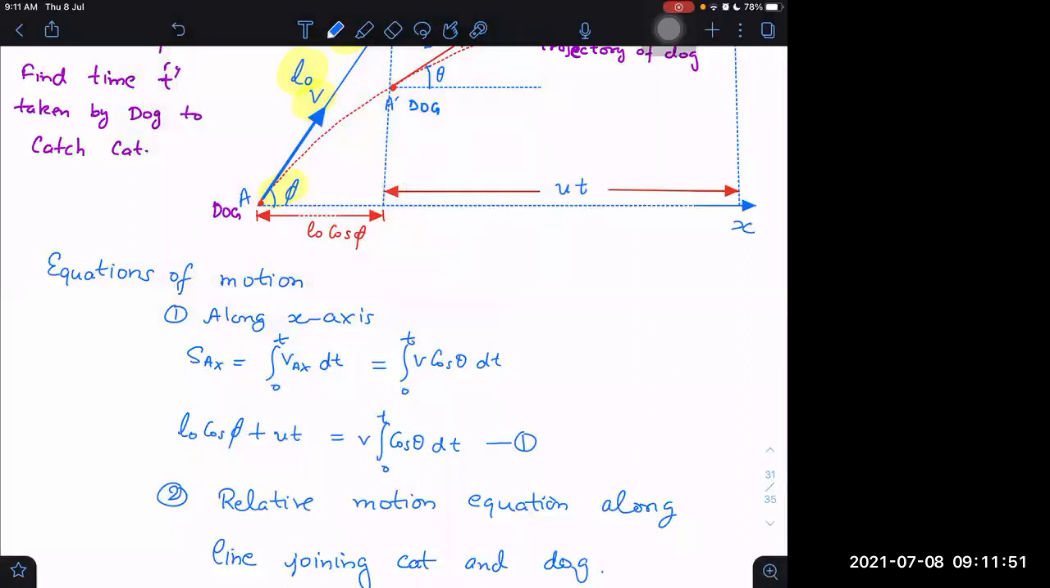So this is the displacement of the dog, SAX. After that I am just writing the equation.